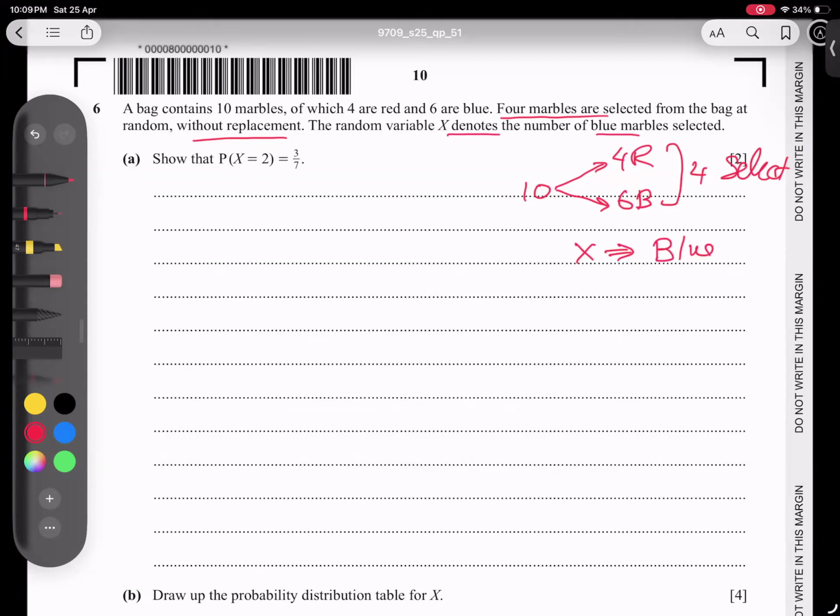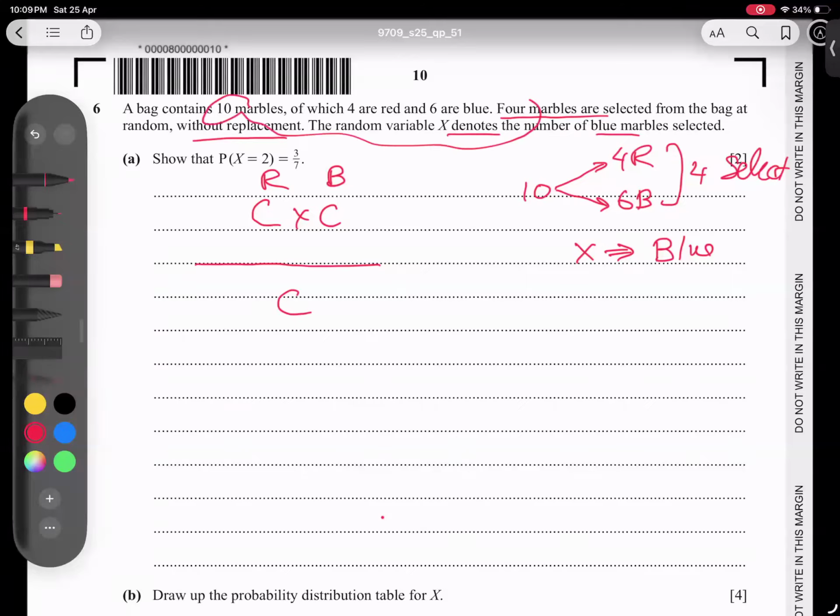So he's saying X is equal to 2. When X is 2, it means there are 2 blue marbles. What are the chances? How do we get the probability, students? Basically we are using combinations here: 1C and 1C, this is for red, this is for blue, and this is the total down. So the total is 10.